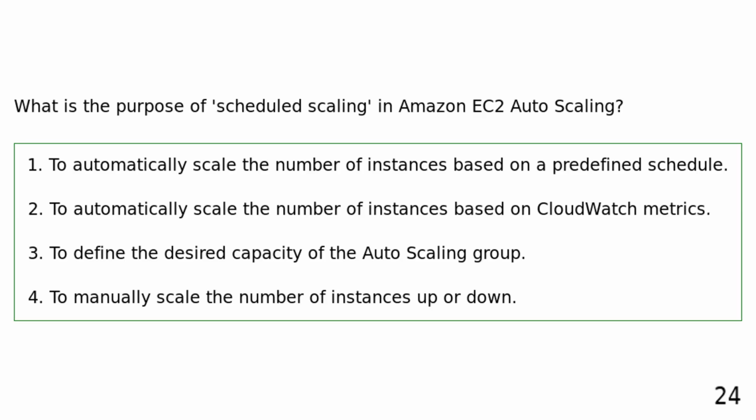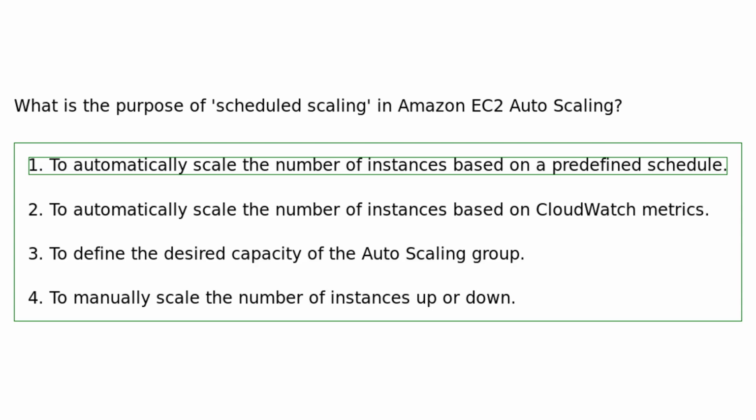What is the purpose of scheduled scaling in Amazon EC2 auto-scaling? To automatically scale the number of instances based on a predefined schedule. To automatically scale the number of instances based on CloudWatch metrics. To define the desired capacity of the auto-scaling group. To manually scale the number of instances up or down. Scheduled scaling allows you to automatically scale the number of instances in an auto-scaling group based on a predefined schedule. This can be useful for handling predictable changes in demand, such as daily or weekly patterns.